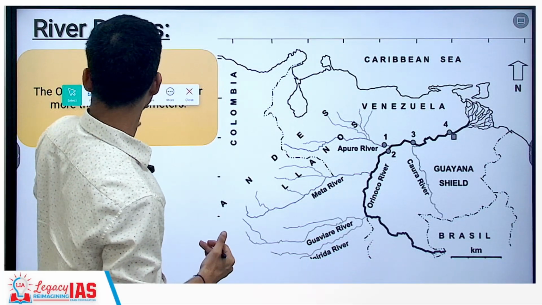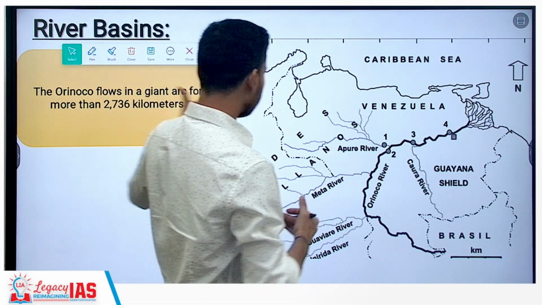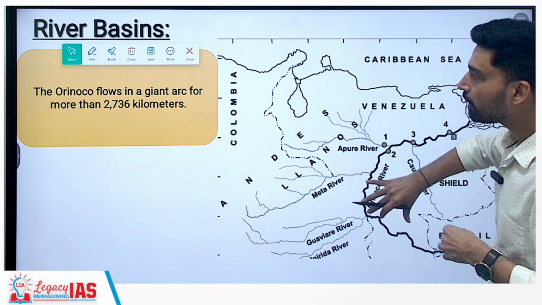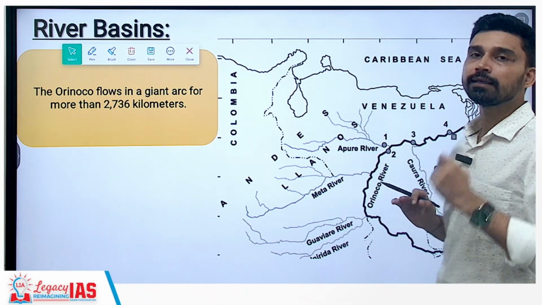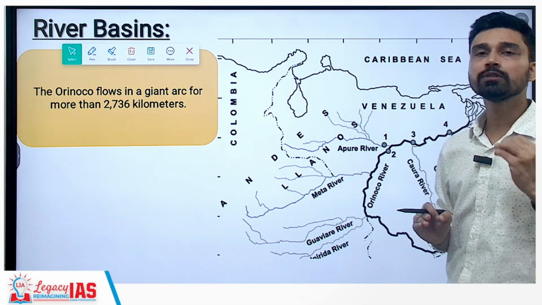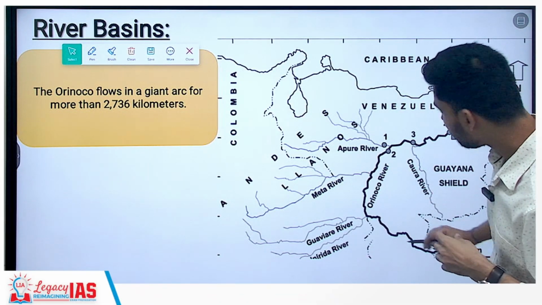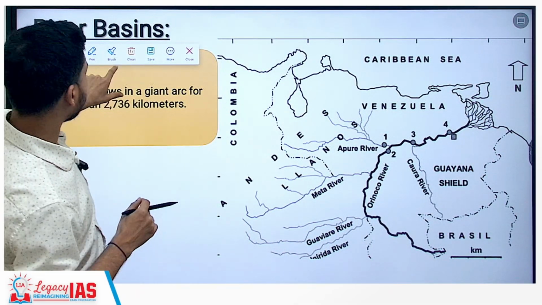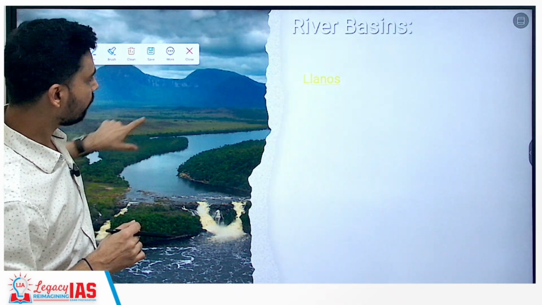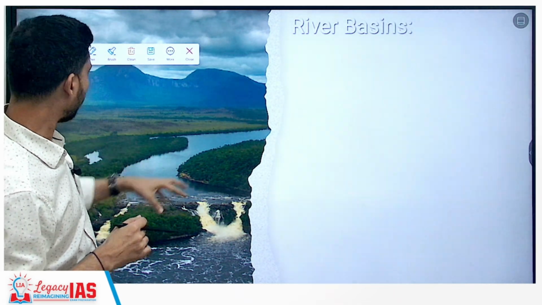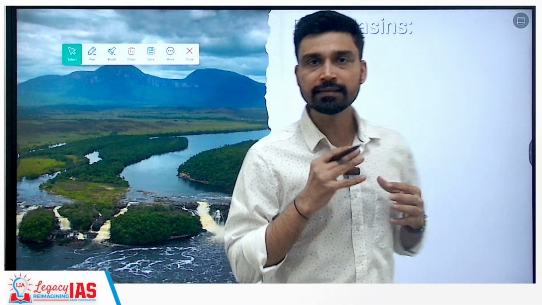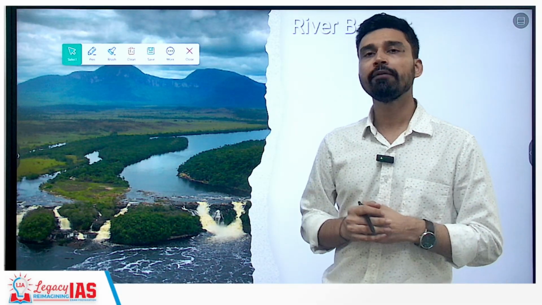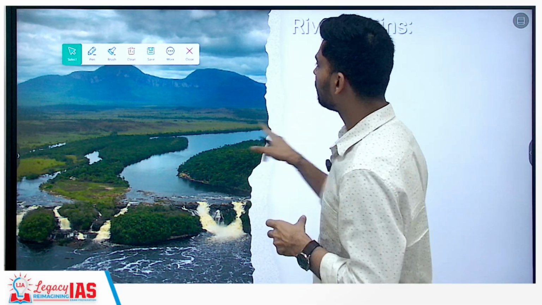If you talk about the length of Orinoco River, it is about 2,736 km. Orinoco you can consider is longer than Ganga River. The length of Ganga River is 2,525 km. Orinoco River flows in an arc-like shape. That is why many times it is also referred to as the giant arc. Then further along the Orinoco River, as we have discussed, you will find grassland. The grasslands around the Orinoco River basin are called llanos, which we have discussed is an example of tropical grassland before.